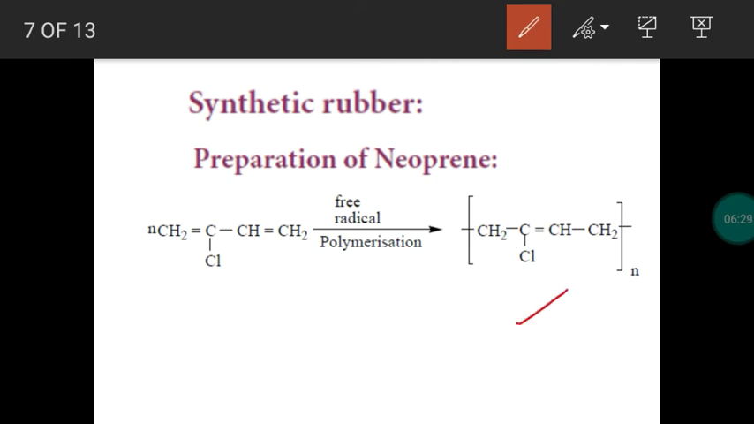So neoprene is a synthetic rubber. The monomer is 2-chloro-buta-1,3-diene. Simply we call this chloroprene. Monomer is chloroprene and its IUPAC name is 2-chloro-buta-1,3-diene. And the mechanism will be free radical mechanism.